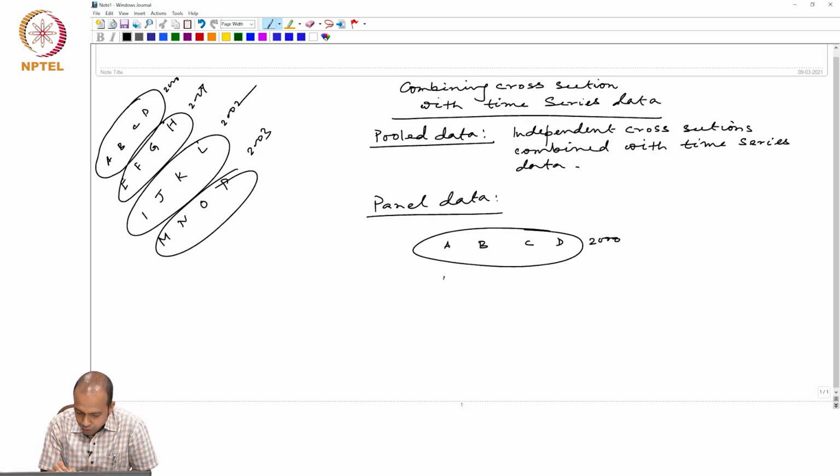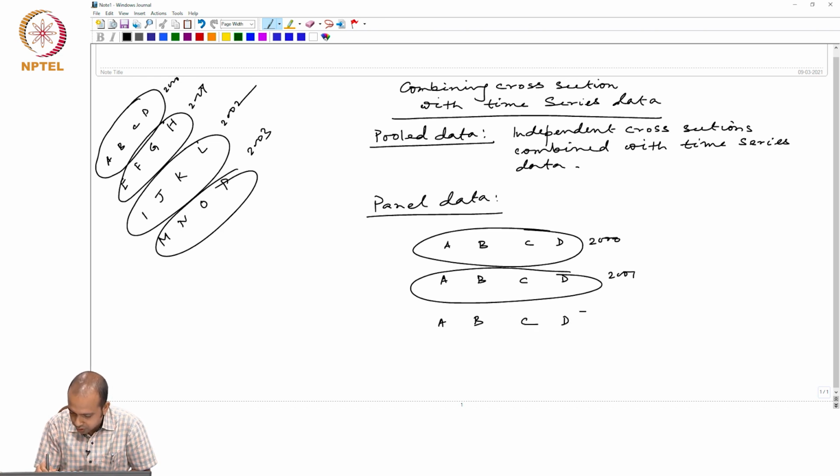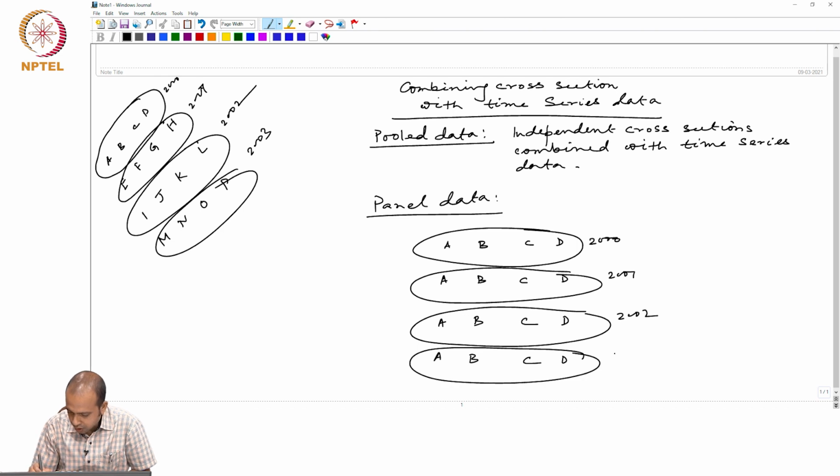Then in 2001 also it is A, B, C, D. Then in 2002 also A, B, C, D, and A, B, C, D in 2003. This is called panel data.